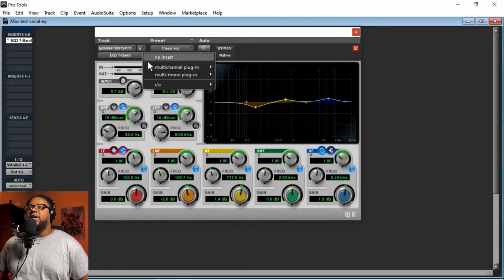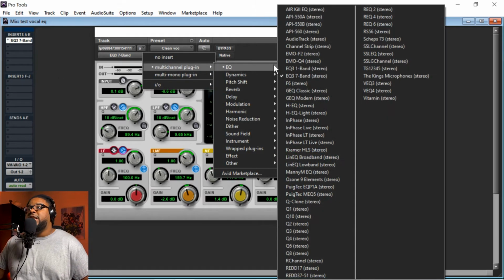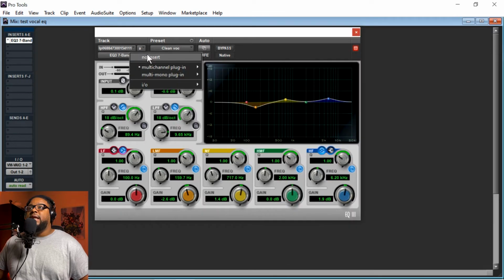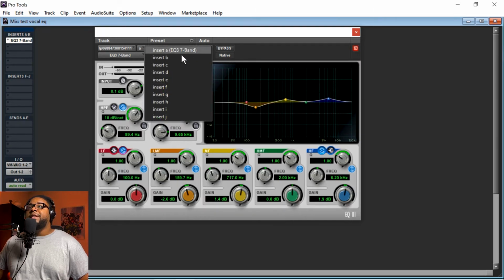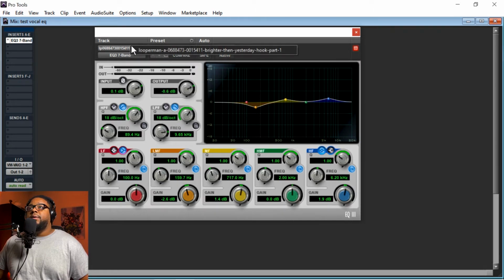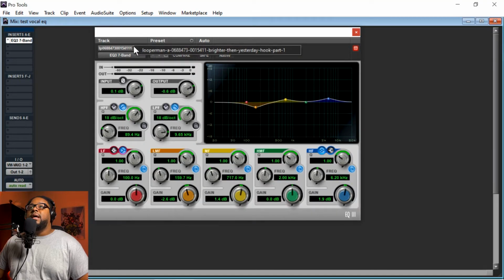As far as the EQ, if you want to go in and change a particular EQ, you just click it here, drop down, and it'll let you know. Up here, these are going to be different inserts. If you're using any type of outboard gear, whatever the case may be, a lot of that stuff is going to be important too, and I'll show you that in another video. And then obviously here, it's telling you exactly what the name of the vocal is. So that's pretty much it. That's all I wanted to show you guys in this video.